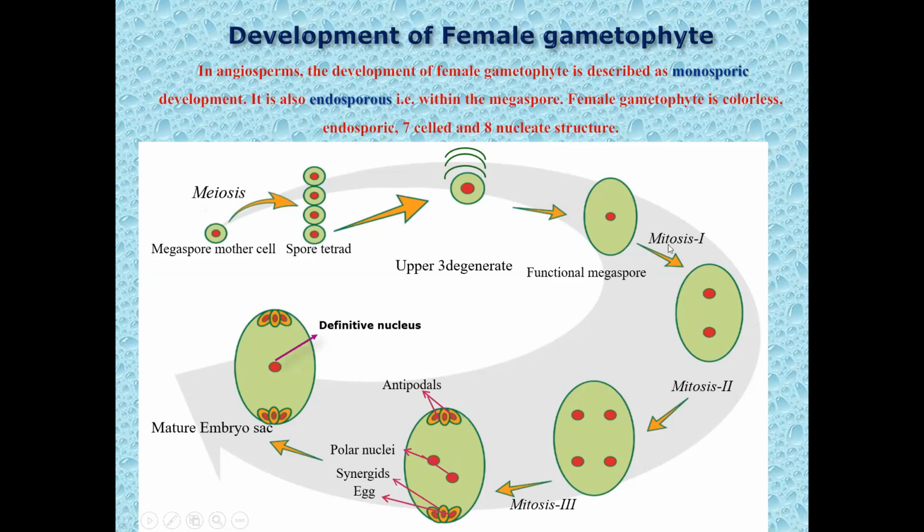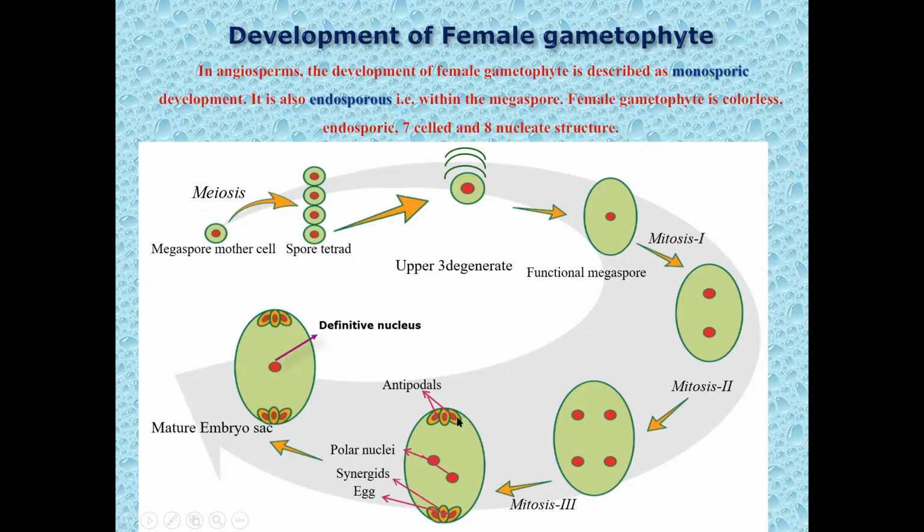First nuclear mitosis leads to the formation of 2 nuclei. Second mitosis leads to the formation of 4 nuclei. And third mitosis leads to the formation of 8 nuclei. Out of these 8 nuclei produced, 4 move towards the chalazal end, meaning one pole, and 4 towards the other pole, that is the micropylar. Now 4 nuclei are present at one pole, 4 at the other pole.